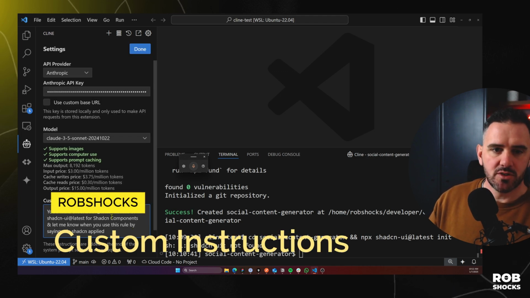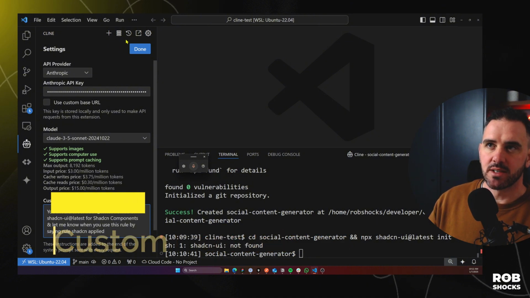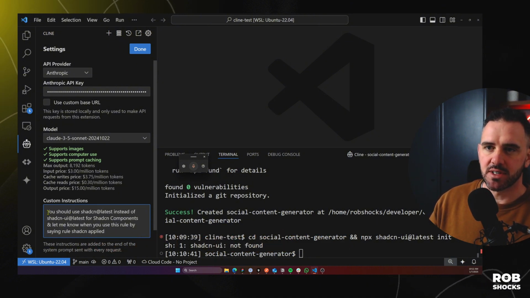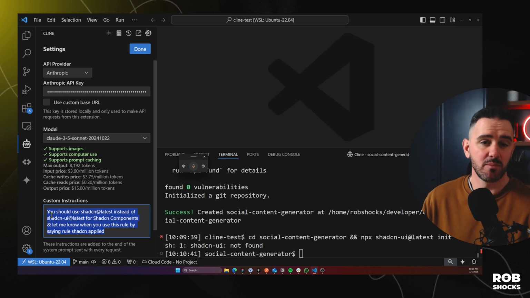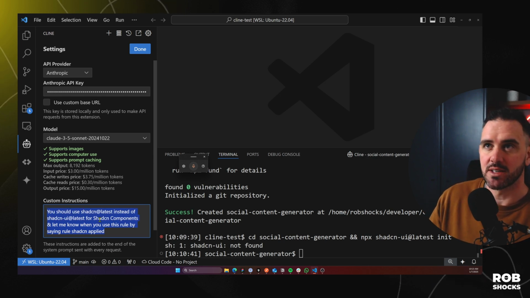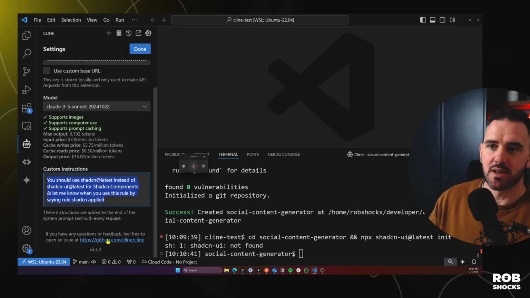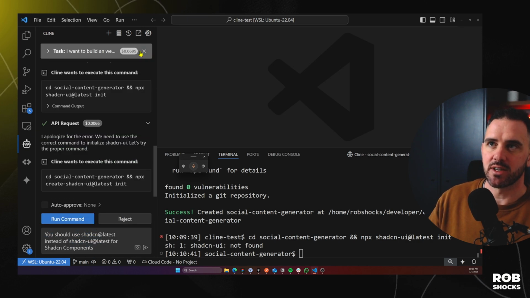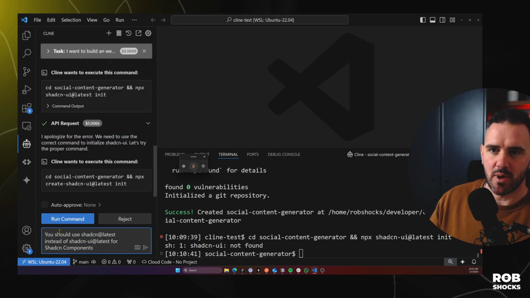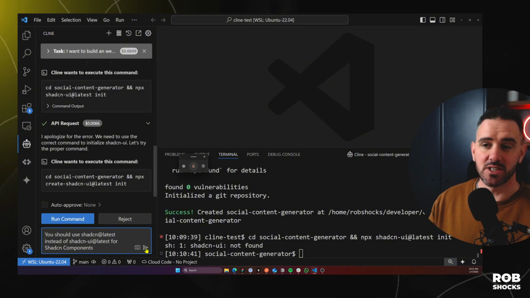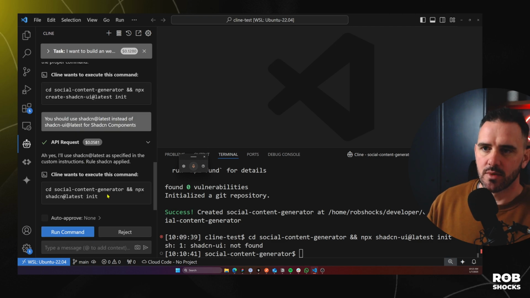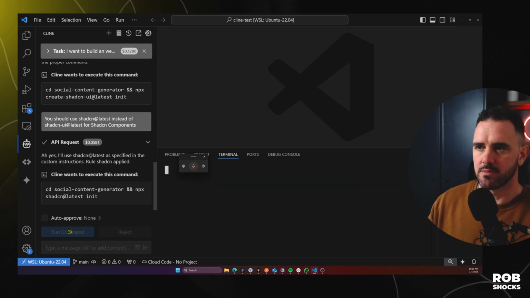I'm also going to try this experiment where I paste it into the custom instructions here. I'm going to say you should use shadcn@latest instead of shadcn-ui for ShadCN components, and I'm going to try and get it to tell me when it is using that rule. I want to see how it's using the context. So I'm just going to click done here to save. Now let's just go back and run the command here. Or no, sorry, we're going to feed the message back in first. Okay, so let's run that command.